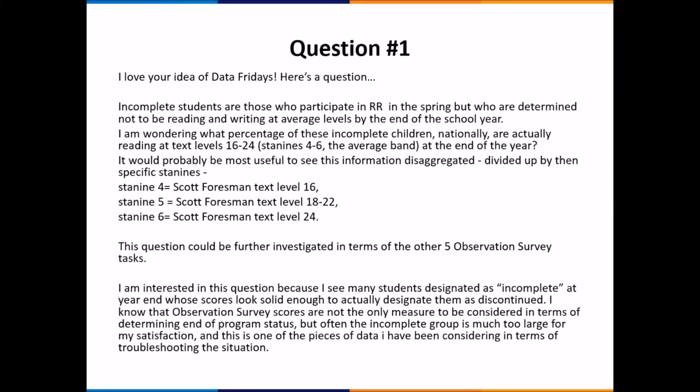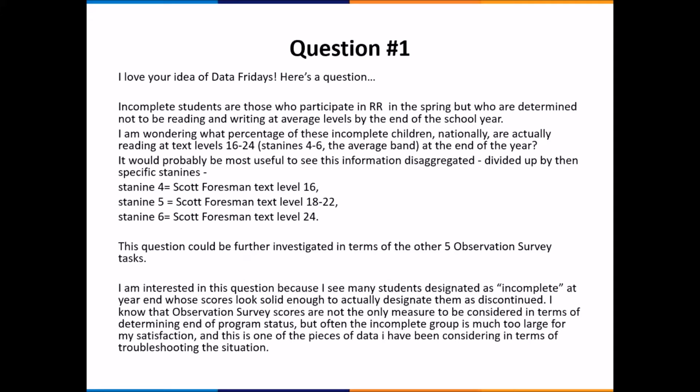It would probably be most useful to see this information disaggregated, divided up by the specific STAY 9s. STAY 9-4, Scott Forsman, text level 16. STAY 9-5, Scott Forsman, text level 18 to 22. STAY 9-6, Scott Forsman, text level 24. This question could be further investigated in terms of the other 5 observation survey tasks.